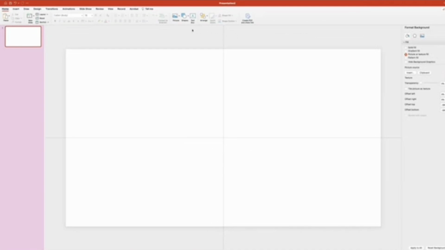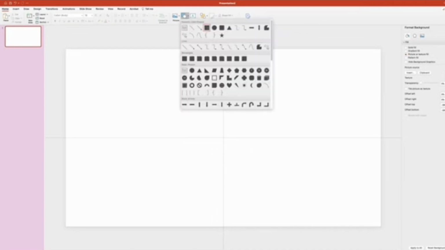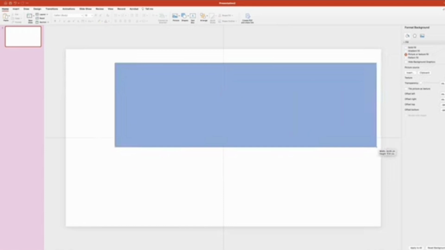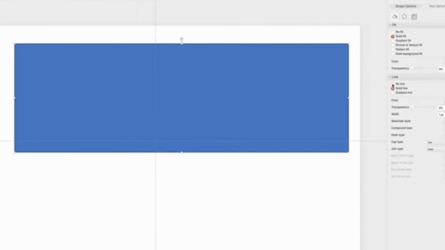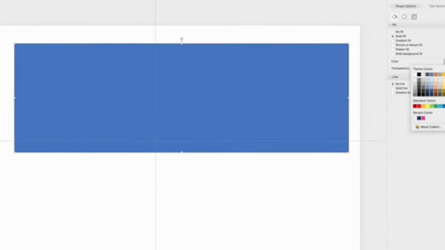Now to decorate this slide, we're gonna add a few rectangles. So I'll head over to the Shape tool once again and select a rectangle. Then just create one. It doesn't have to be a certain size, so you can always adjust it later. I'm gonna remove the outline and change its color to pink.